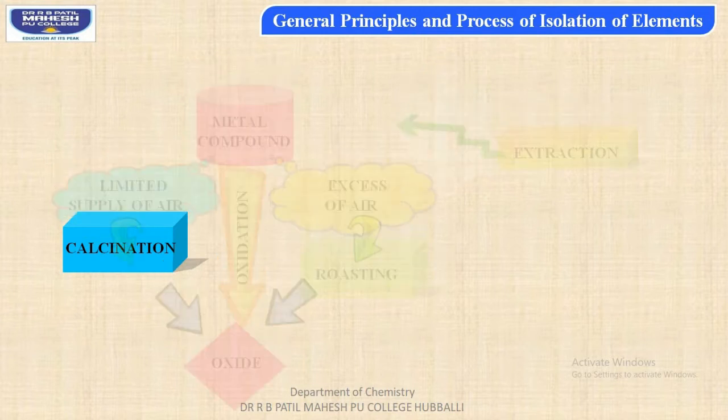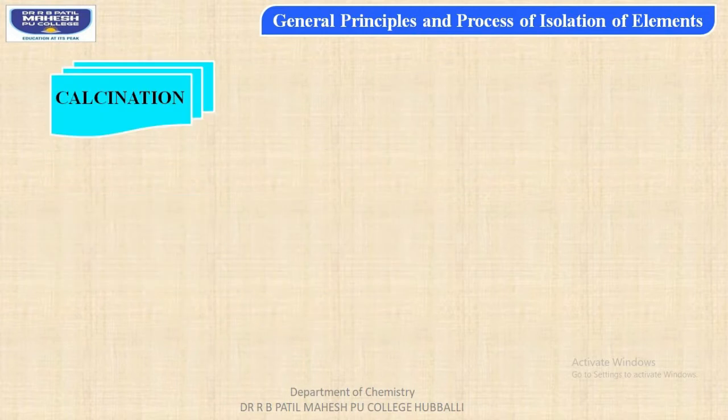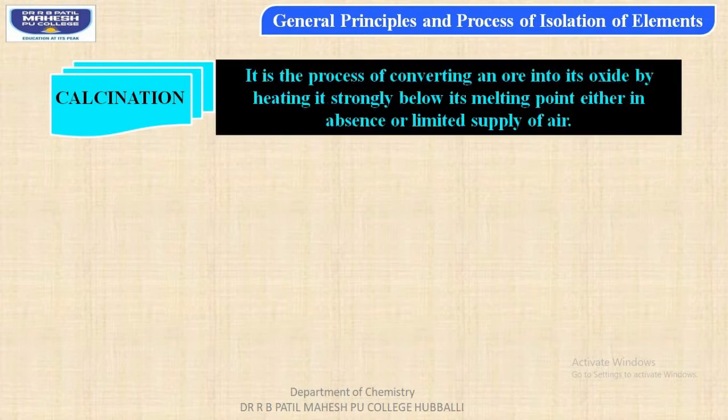Now let us consider calcination in detail. Calcination is the process of converting an ore into its oxides by heating it strongly below its melting point, either in the absence or limited supply of air. In this, students, metallic oxides are obtained from their respective metallic ores in the absence or limited supply of air. The following chemical changes occur during calcination.